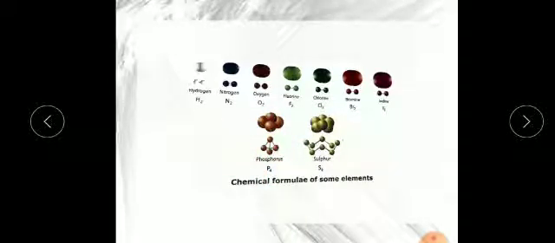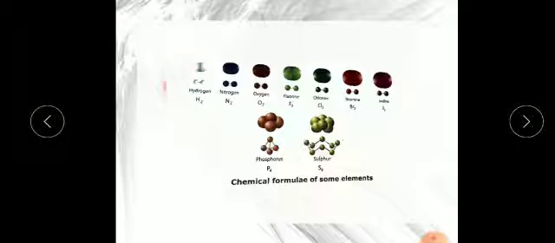When phosphorus combines with 3 other phosphorus atoms of the same kind, only then will it become stable. For stability sulfur needs a bond with 7 other atoms, so S8. These numbers are called subscripts.